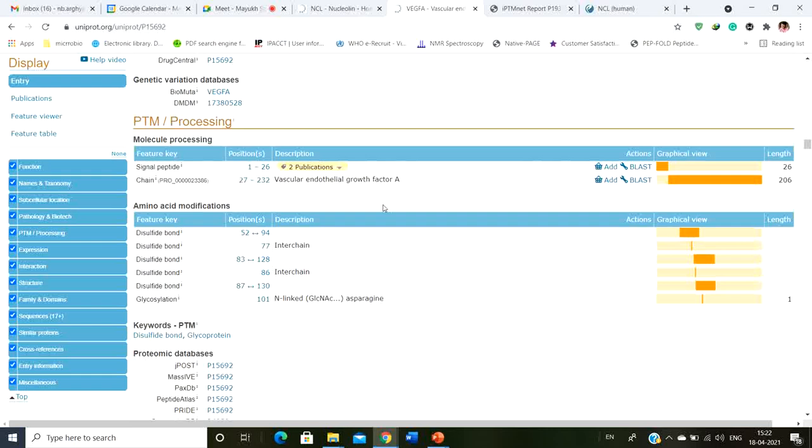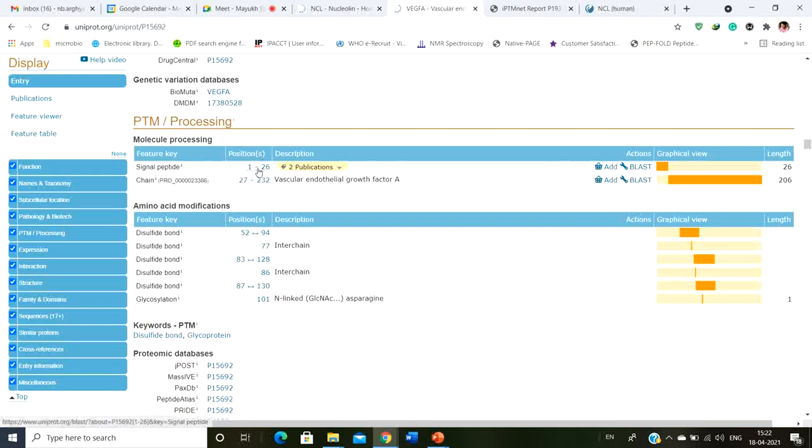Generally the signal peptide simply takes the whole protein out of the cell into the extracellular domain. So the signal peptide is obviously going to be first. It's like the engine of a train. The engine simply drags the whole train. The signal peptide acts as the engine and drags the whole protein along with it.